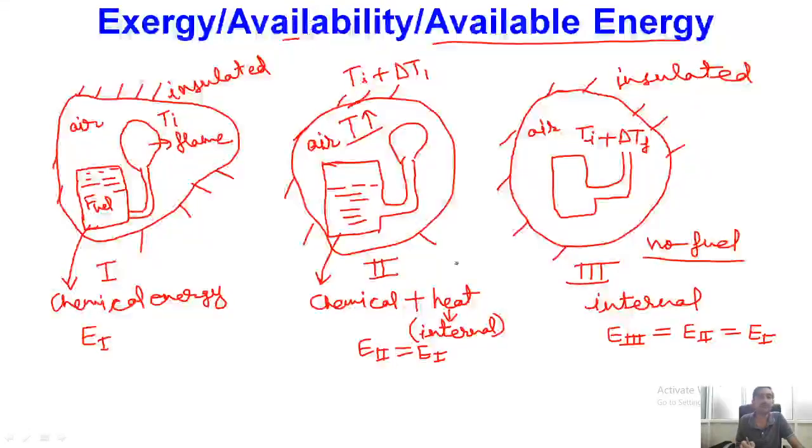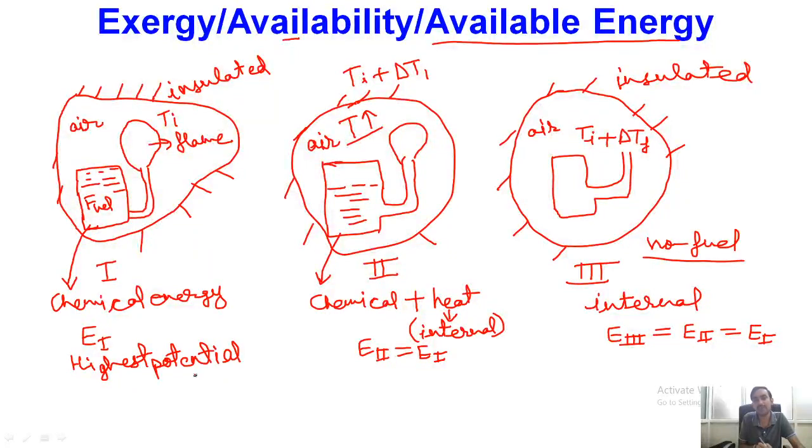Okay. However, if you would like to convert this energy into some equivalent amount of work, you will find that over here you have the entire chemical energy available. Okay, so obviously in this first type of system we will have the highest potential out of all these three available for conversion of energy into work.